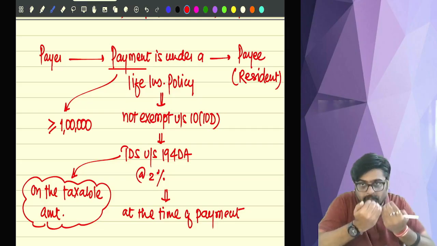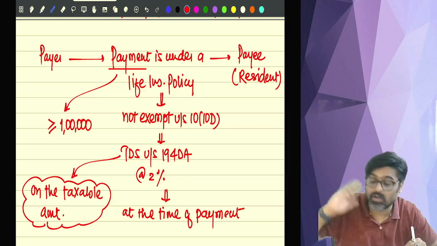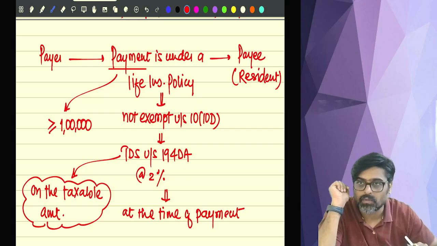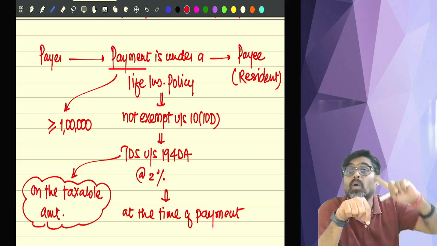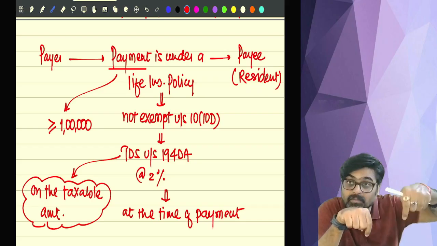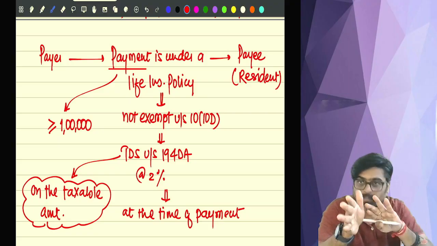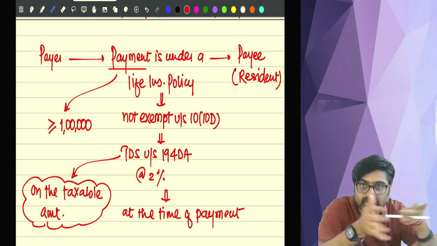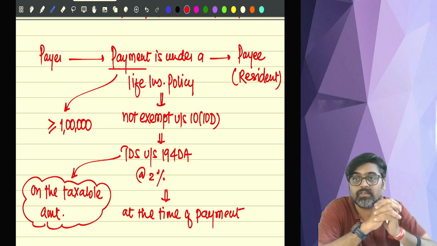So total payment coming should be 1 lakh or more. Total payment coming should be 1 lakh rupees or more. Then TDS will be applicable. But TDS will be applicable on the entire amount? No, on the taxable amount. And what is the taxable amount? Total amount coming minus the premiums paid for the policy for these many years, which was not allowed under the provisions of Income Tax Act.